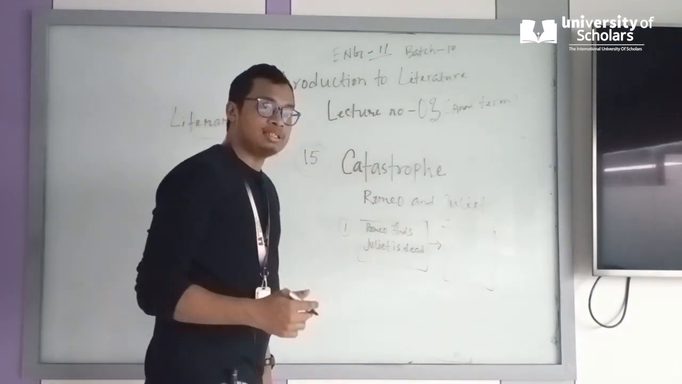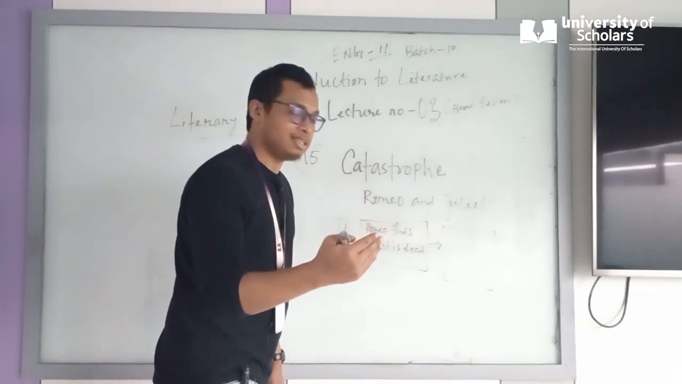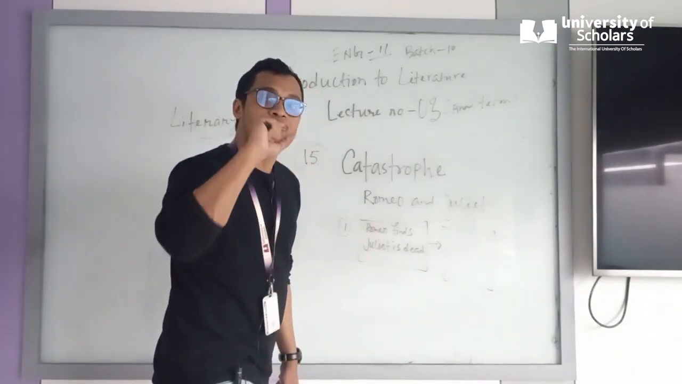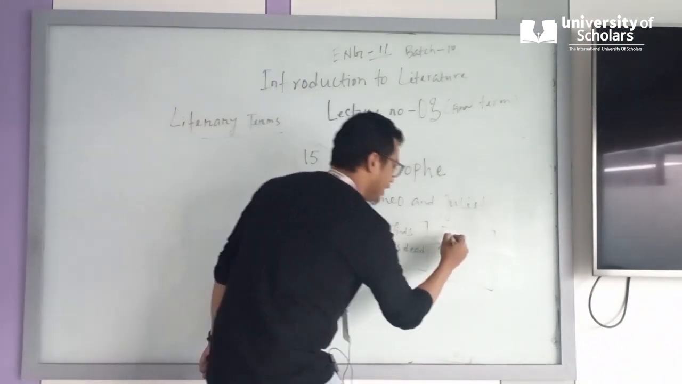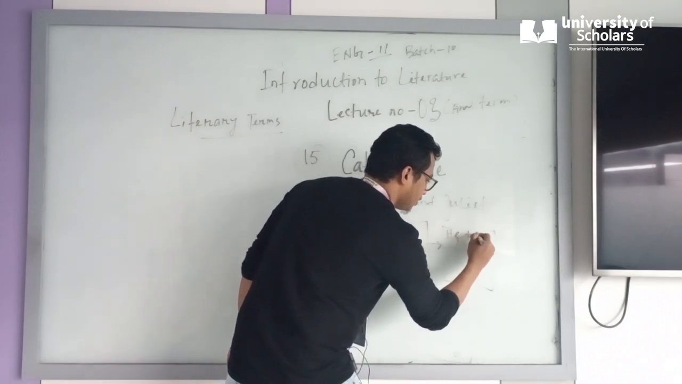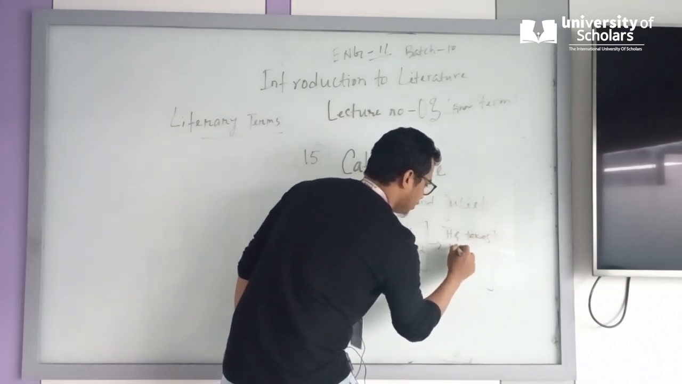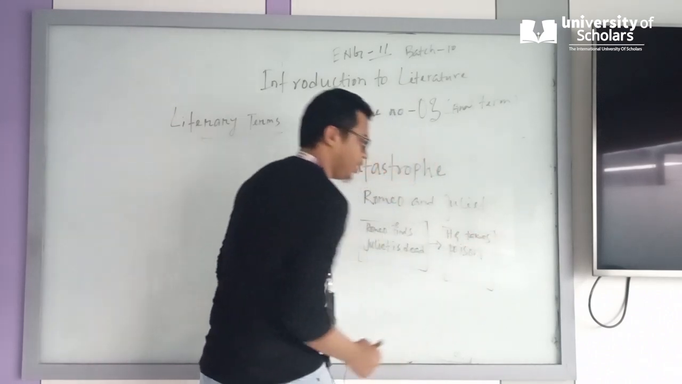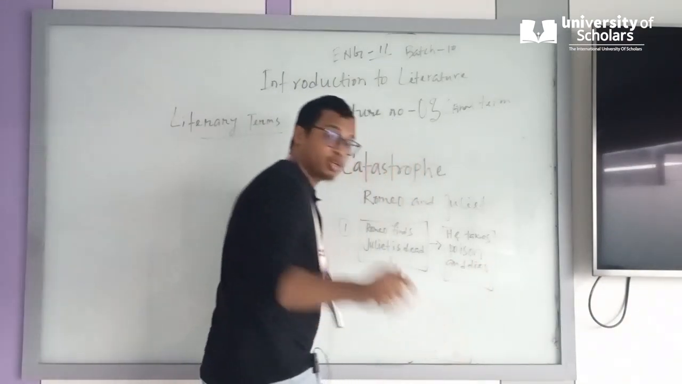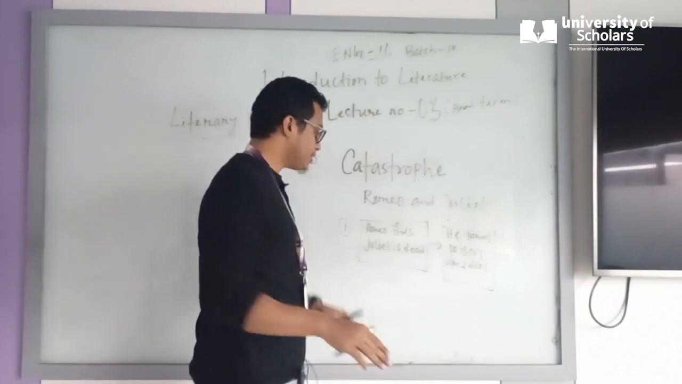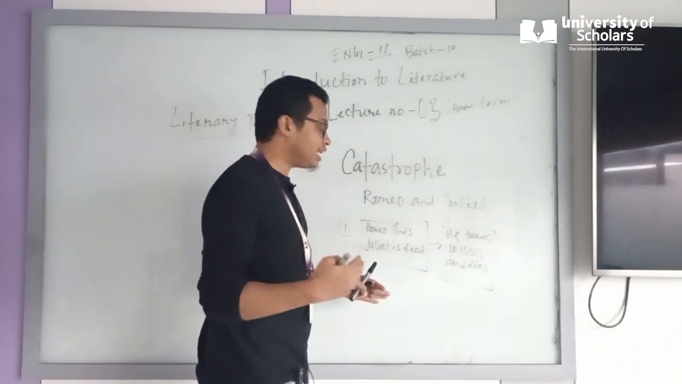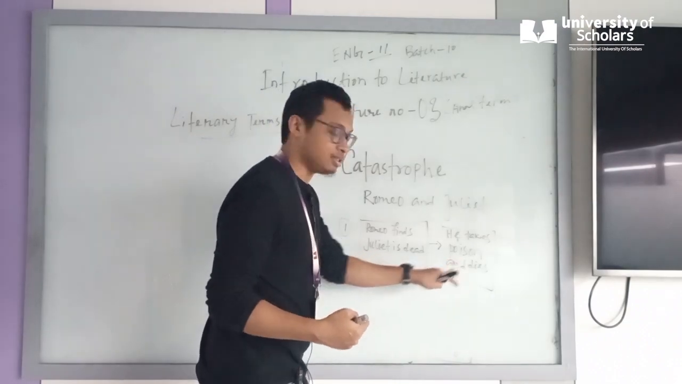Romeo finds Juliet is dead. So what is he going to do right now? He takes the poison. He kills himself. He takes poison and dies. Now the question to you is, why did he die? Because he found that Juliet is no more. So he commits suicide by taking poison.